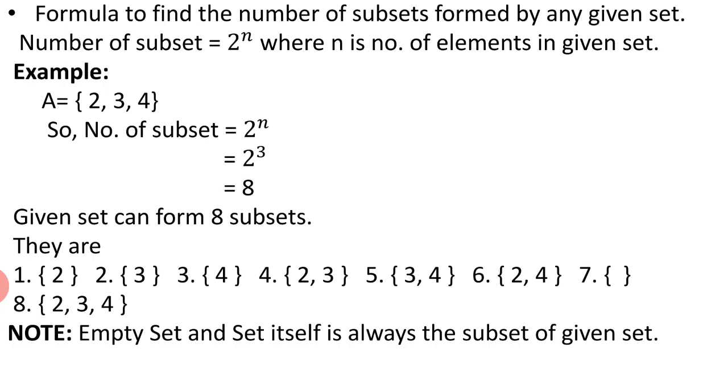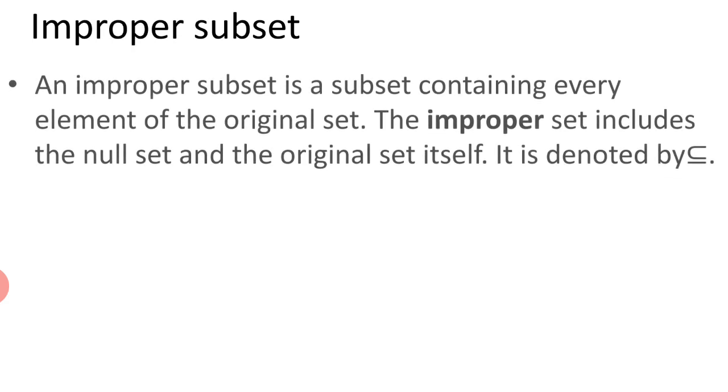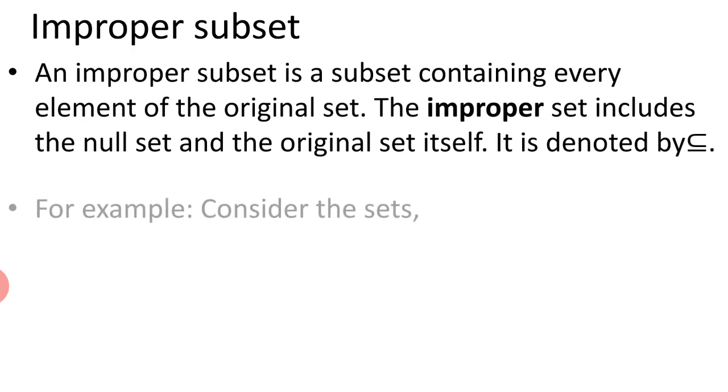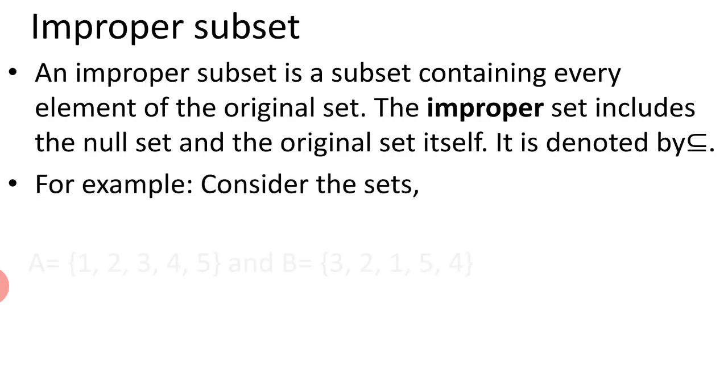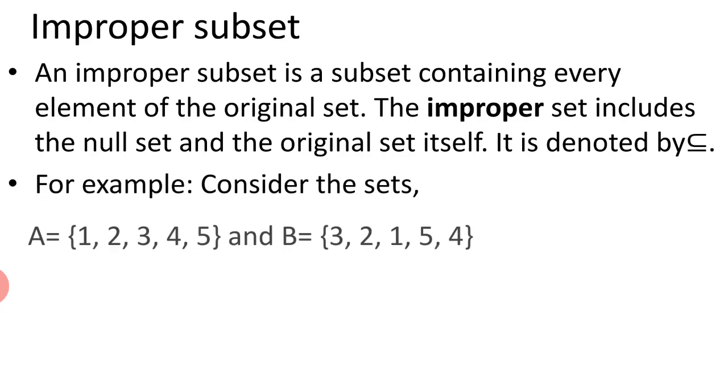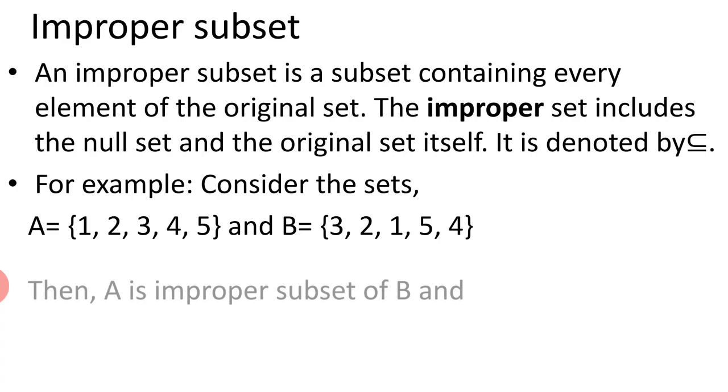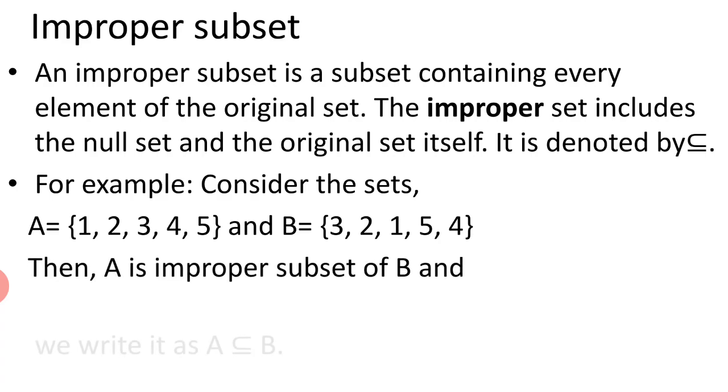And the formula to find the number of subsets is 2 to the power n, where n is the number of elements in the given set. Improper subset. An improper subset is a subset containing every element of the original set. The improper subset includes the null set and the original set itself, and it is denoted by the given symbol.